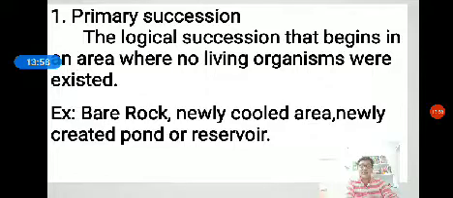The rock is first of all invaded by lichens, the pioneer communities. In course of time, the mosses appear, and mosses are followed by herbs, then shrubs, then finally by trees. In that, what happens? The rock area becomes a forest ecosystem. Okay, then